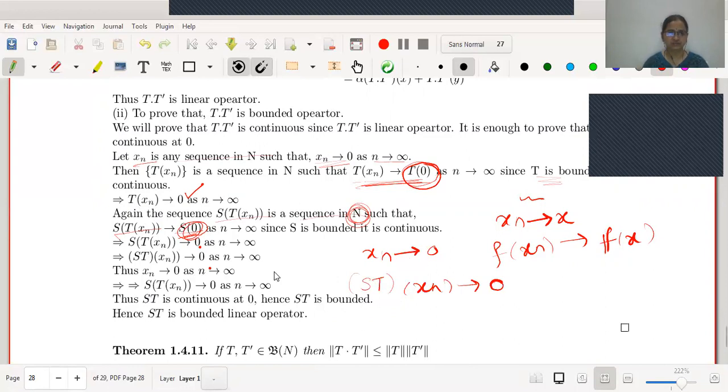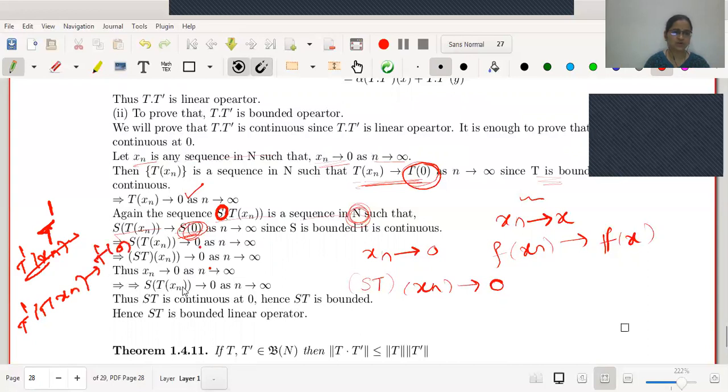Here it is T dash actually, not S; here it is T dash, we can start up. Instead of taking S here, you should take T dash. Means T dash of T of xn. T dash of T of xn tends to T dash of 0. Wherever S is there, we will replace it by T dash because the second operator I have taken as T dash. Therefore, this is T dash of T of xn tends to T dash of 0.